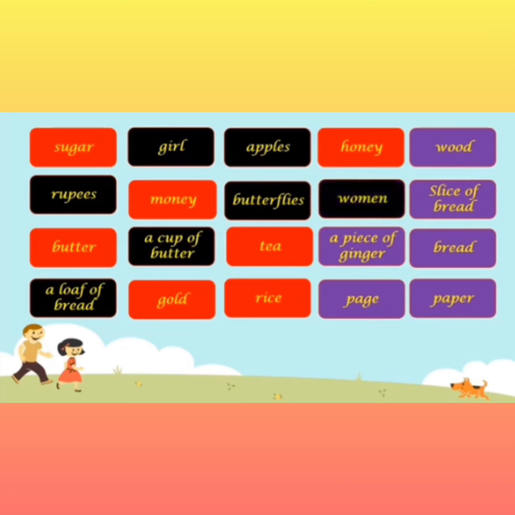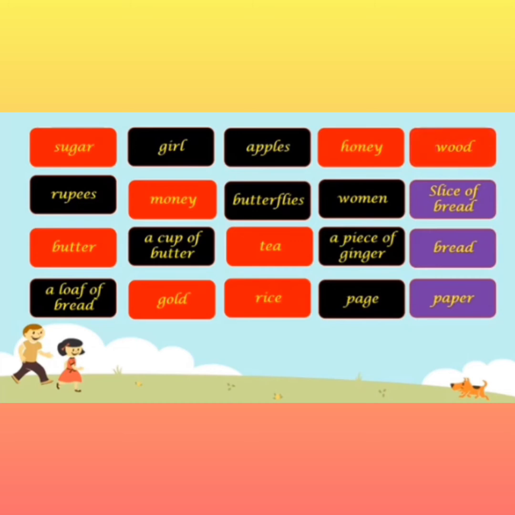Moving on to the next one, a piece of ginger. Very specifically I've said a piece of ginger means 1 piece of ginger. That means we can count it. It is 1. It is countable. Next one, page. Can you count the number of pages in your book or in your notebook? Yes, we can count. So that is also countable.